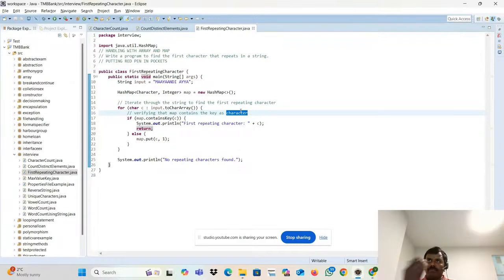See how I am getting the pen and putting it into the packet. I'm checking this. Prakash is giving red, put it. Yellow, put it. Black, put it. White, put it. White. Hey, you are giving one more time, because I already have it. The map is my packet.